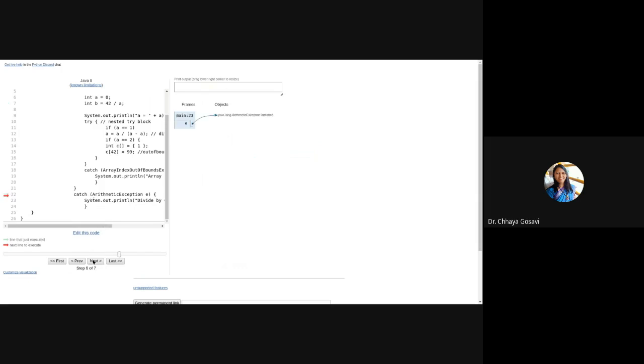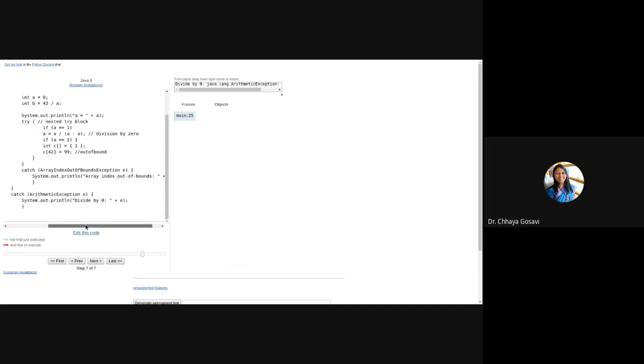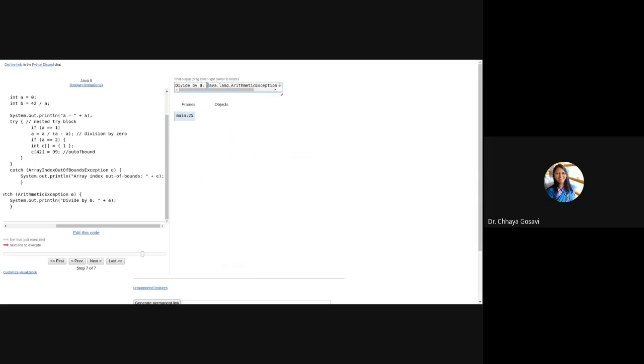So it will execute this catch block and print divide by 0. This line is divide by 0, which we have written. And what has it printed? java.lang.ArithmeticException: divide by 0. This is because of this small e. This small e is the exception object. It is returning a string. So this is what the Java runtime environment returns from the stack: java.lang.ArithmeticException divide by 0.